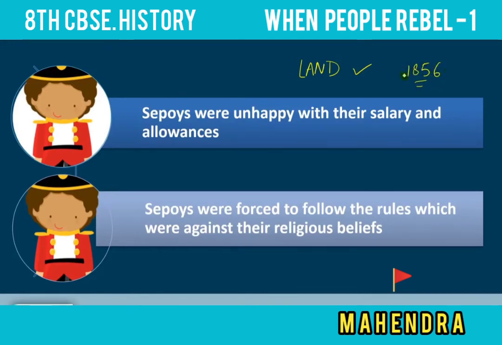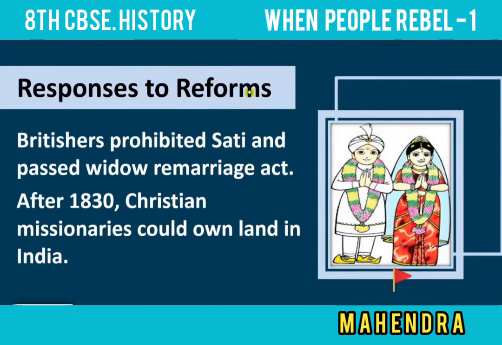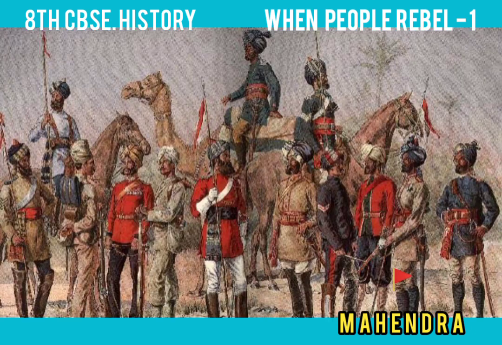They also introduced one more law: in future, any soldier taking a post in the British army had to accept that he would go through the sea route. Like this, the British introduced so many policies which were against us: against Indian kings and queens, peasants, and even soldiers. These policies made the people rebel, meaning stand against British rule. Next time we will discuss responses to reform. Thank you.